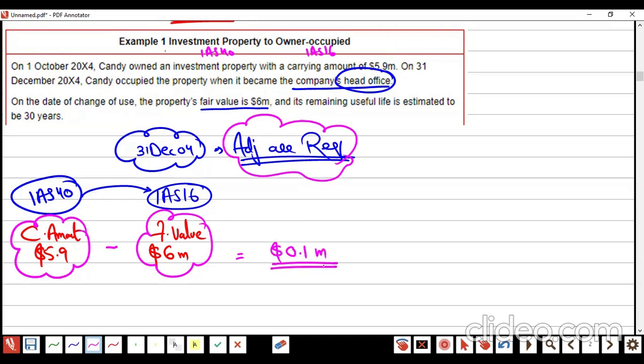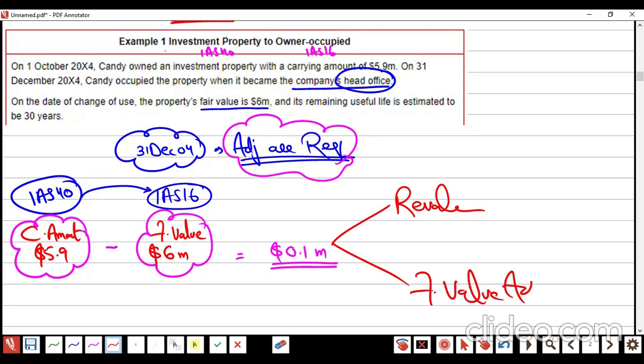The $1 million question is, sir, is this either revaluation, or is it a fair value adjustment? If it is revaluation, then it's going to be part of OCI and equity. But if it is the fair value adjustment, then it's going to be part of the income statement.